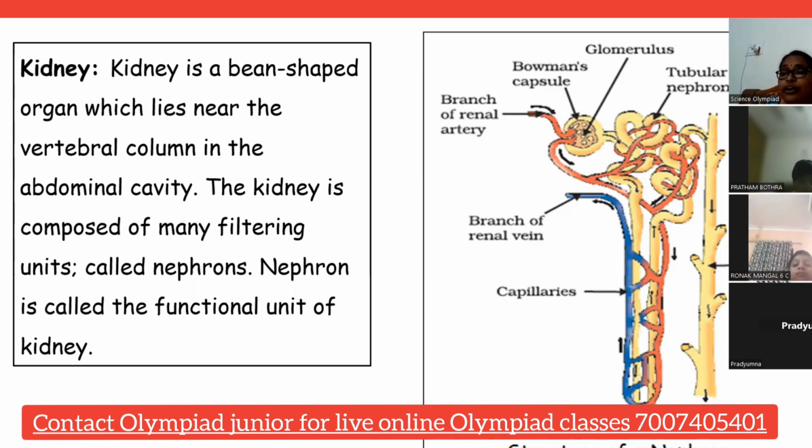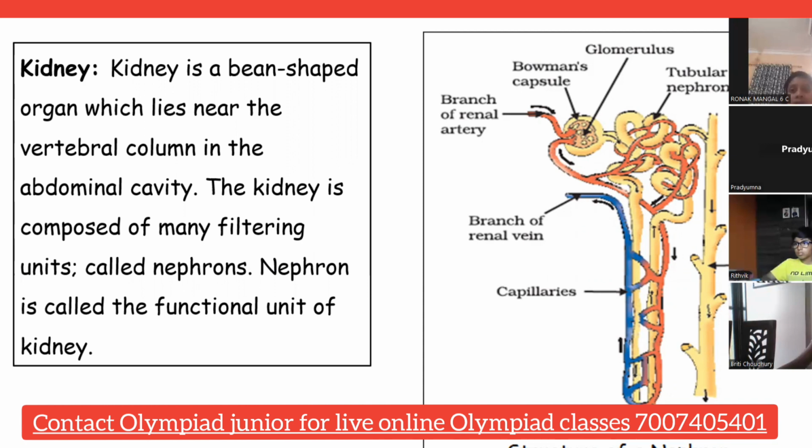Nephron and neuron, don't be confused between these two things. Did you understand? Both have similar spellings and similar sounds. But neurons are the functional unit, the basic unit, of the nervous system, and nephron is of the excretory system, the kidneys. So nephron is the functional unit of the kidneys.